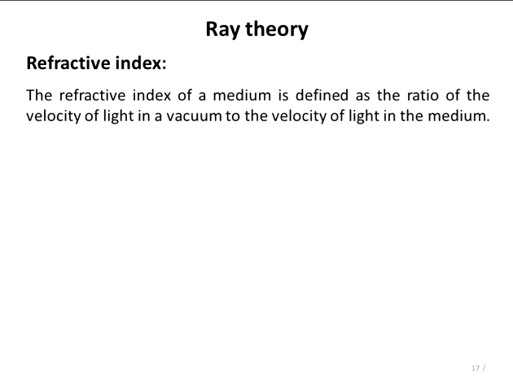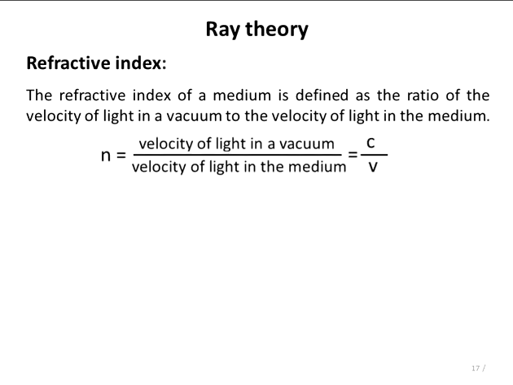The refractive index of a medium is defined as the ratio of the velocity of light in vacuum to the velocity of light in the medium. Refractive index is denoted by small n, given by c by v, where c is the velocity of light in vacuum and v is the velocity of light in the medium.